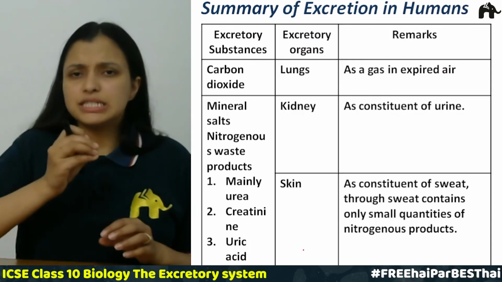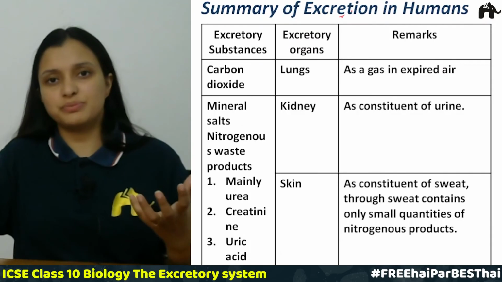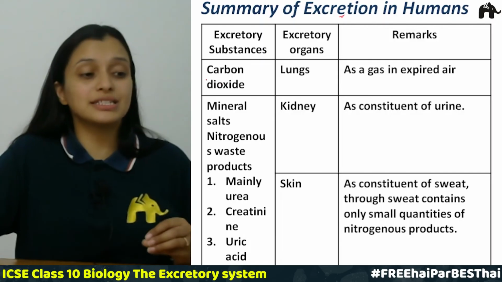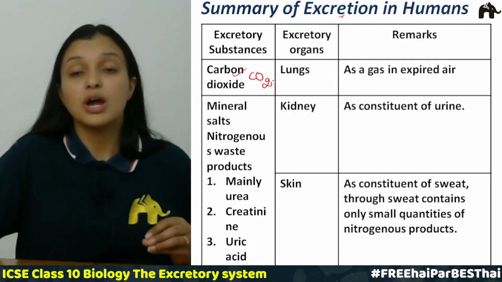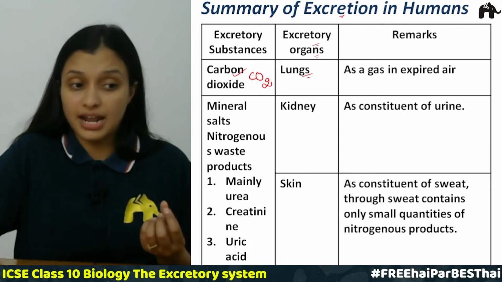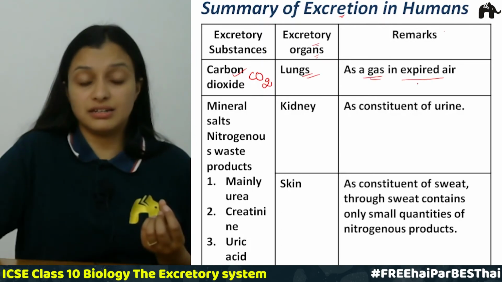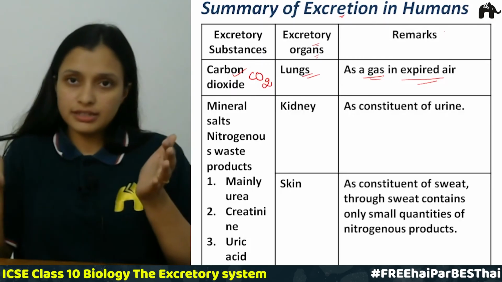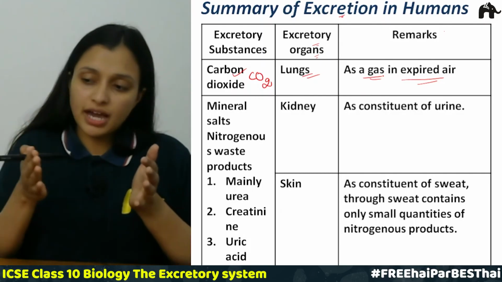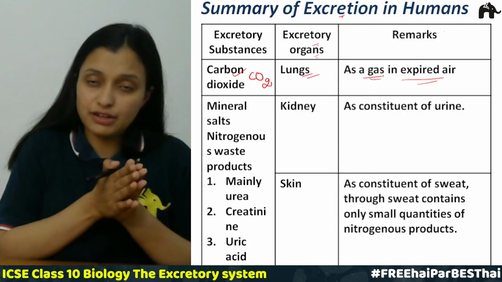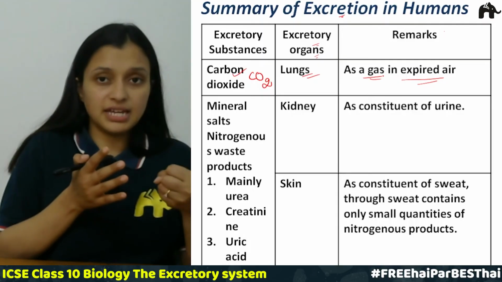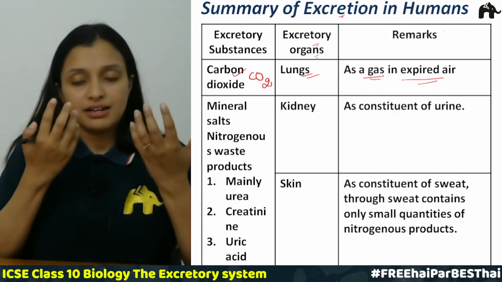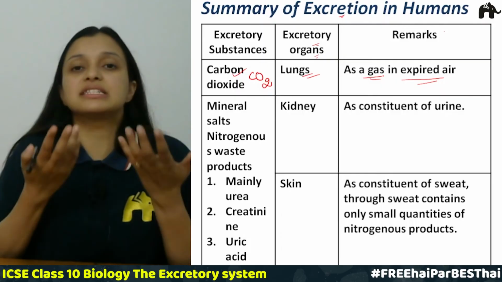At last, let us speak about the summary of excretion in humans. What is the first excretory substance that we are going to talk about? That is carbon dioxide, CO2. Carbon dioxide is excreted through the lungs, and as it is a gas, it is expired from the lungs, right? When respiration happens, all the carbon dioxide is brought to the alveoli. In the alveoli, this carbon dioxide is taken by the alveoli and oxygen is given to the blood, right? Now this carbon dioxide is exhaled out by our respiratory system, right?